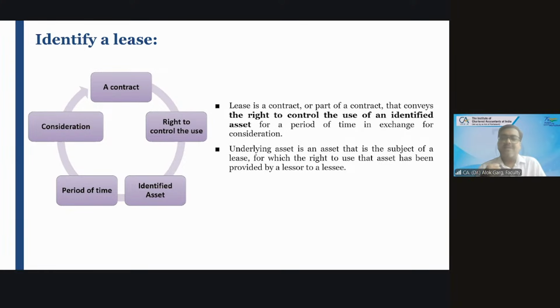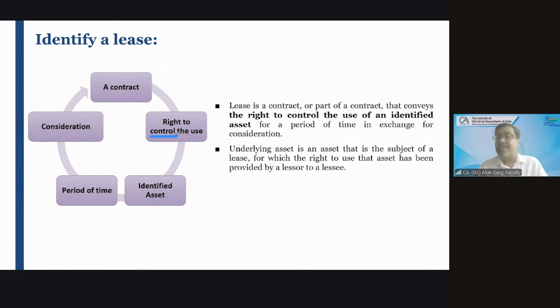So friends, the old definition of Ind AS 17 or AS 19 said a lease is a contract between two or more parties for transferring a right of use of an asset, for a period of time in exchange for a consideration. This Ind AS 116 says a lease is a contract between two or more parties for transferring the right to control.